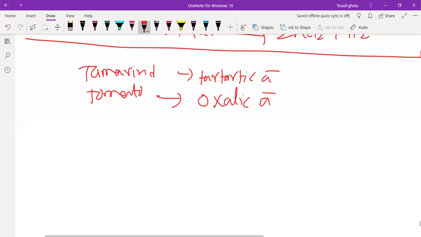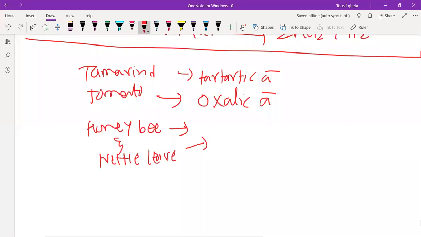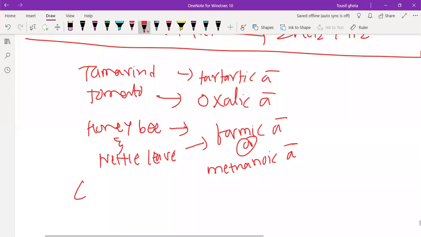Can you tell me which acid honeybee and nettle leaves contain? Very good, you can say formic acid or methanoic acid. Can anybody say which acid curd contains? Lactic acid, very good.